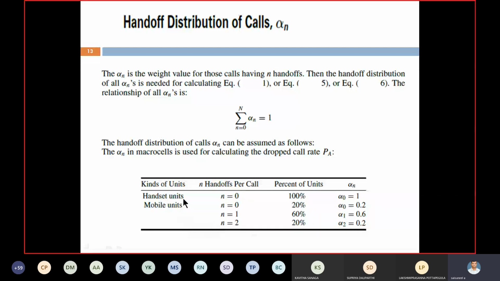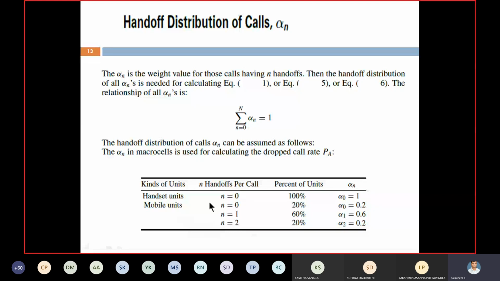What is the handset unit? Your landline connection. Is a landline connection fixed or moved? A landline is fixed in one place in your home where you take the landline connection. The phone is fixed in one place. It is not moved. That's why, is there a handoff for that one? No handoff. Only if it moves can a handoff take place. It is not moved, it is fixed. That's why no handoff can take place. At that time the percentage we cover is 100%, so automatically alpha 0 is equal to 1. That is the first one we are taking, the kind of handset, that is the landline connection. We are getting final alpha equal to 0.